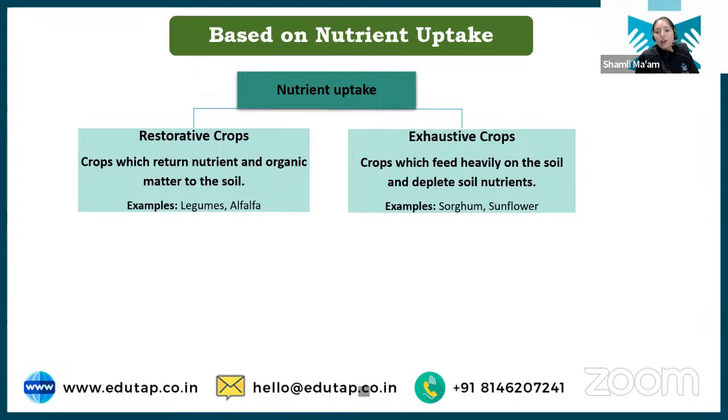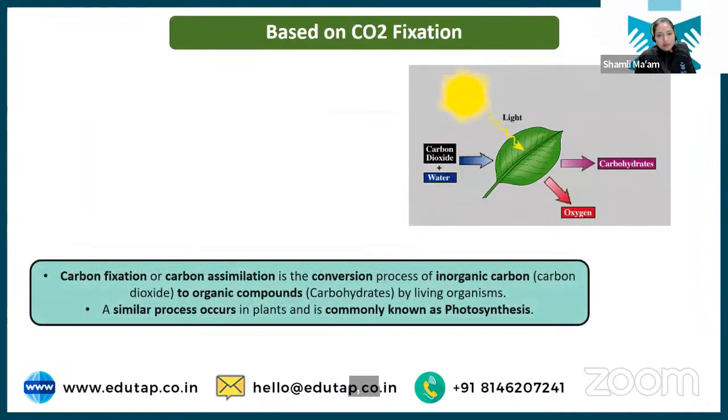Just remember this: restorative means crops which are able to restore the nutrient status of the soil. All your legumes are part of the restorative crops. Then we have exhaustive crops, which feed heavily on the soil and are not able to replenish the nutrients back to the soil. Examples are sorghum, sunflower, and all your cereal crops.